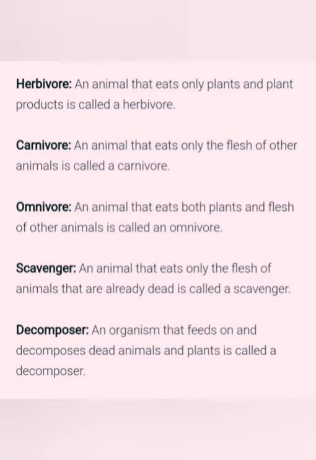Okay, now scavenger: an animal that eats only the flesh of animals that are already dead, that is called a scavenger. Decomposer: an organism that feeds on and decomposes dead animals and plants is called a decomposer. These are small organisms that feed on and decompose dead animals and plants. So this is your chapter Food: Where does it come from, and I have covered all